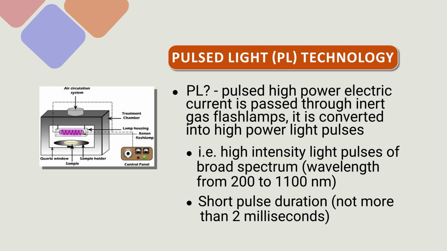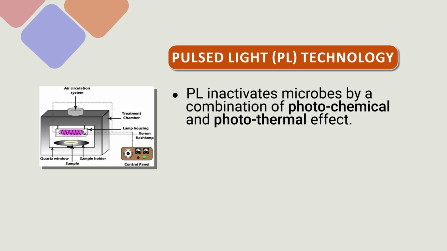And important also is here that it is of very short duration, not more than 2 milliseconds. And in pulse light, what we are attempting is the inactivation of microbes, and the effect which they generate is a combination of photochemical and photothermal effect.